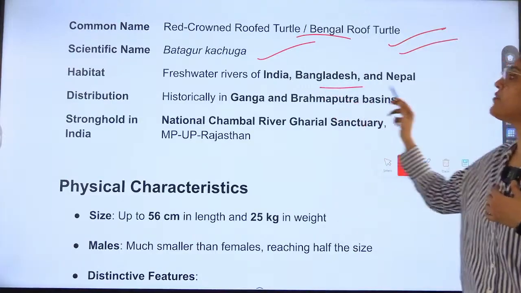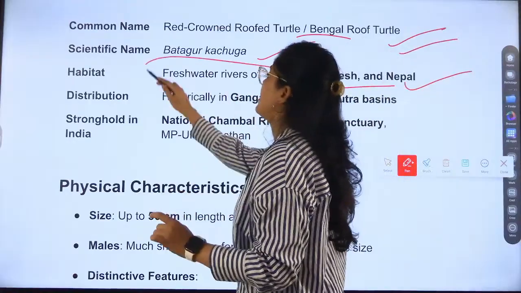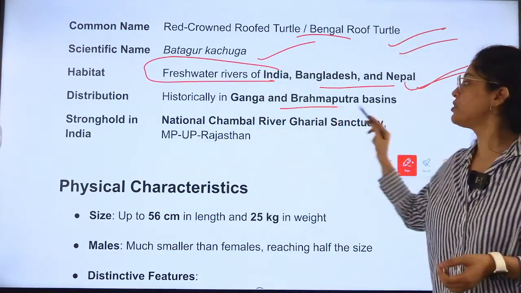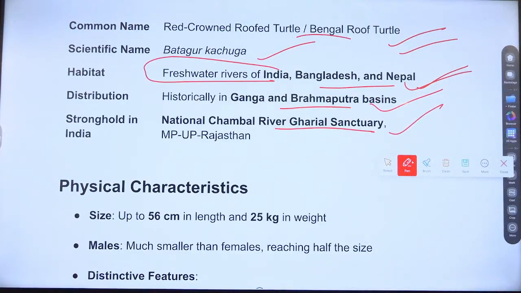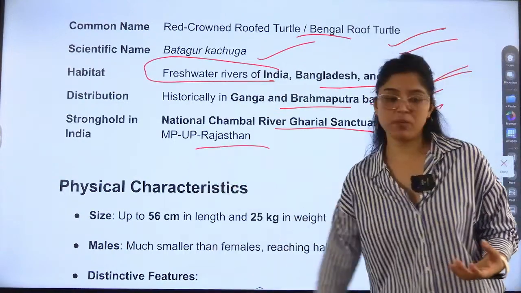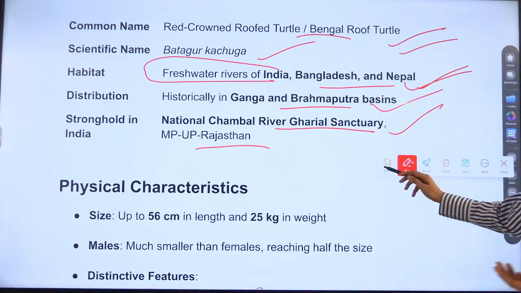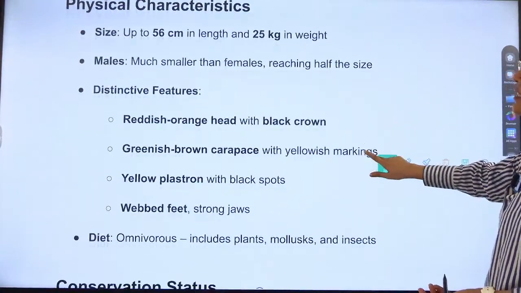And then habitat is freshwater rivers of India. Habitat is important because these are asked. Freshwater rivers of India, Bangladesh and Nepal. Distribution in Ganga and Brahmaputra basin, and stronghold in National Chambal River Gharial Sanctuary, Madhya Pradesh, Uttar Pradesh and Rajasthan. Gharial. Okay.